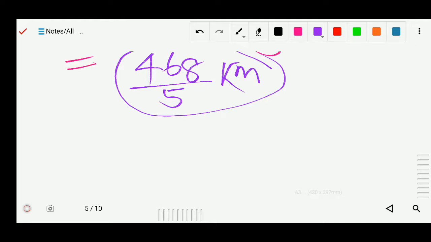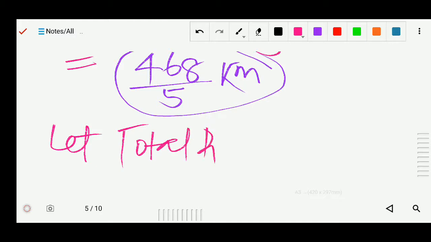It is the 3/7 of the total distance. This 468 by 5 is 3/7 of the total distance. Means later we can let the total distance be x kilometers.